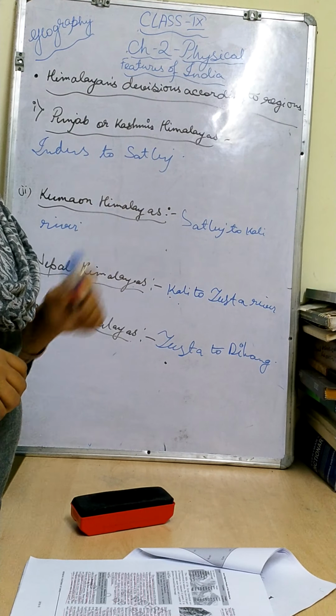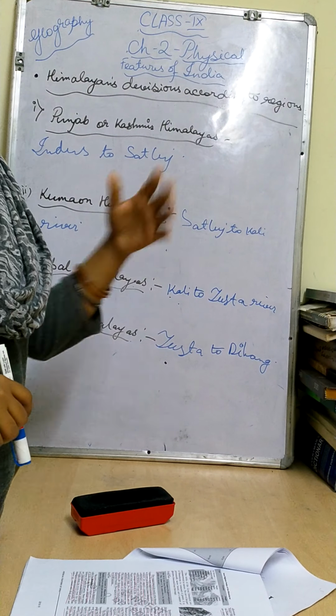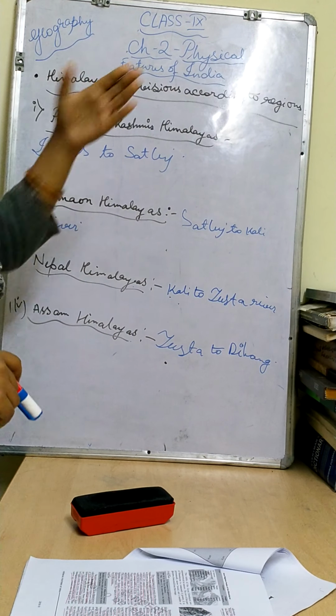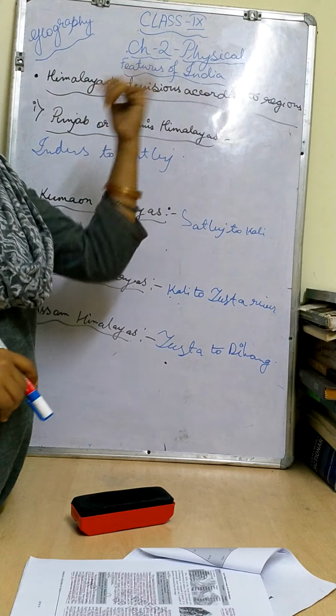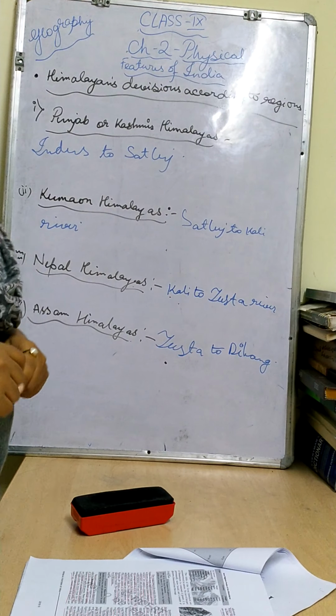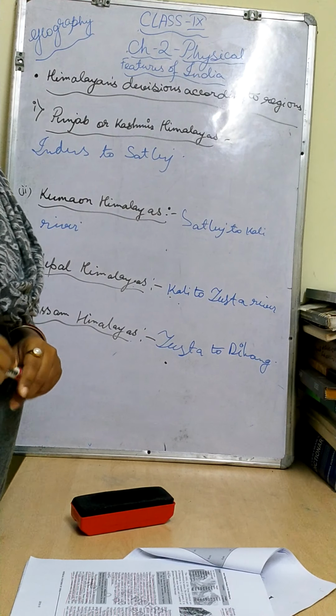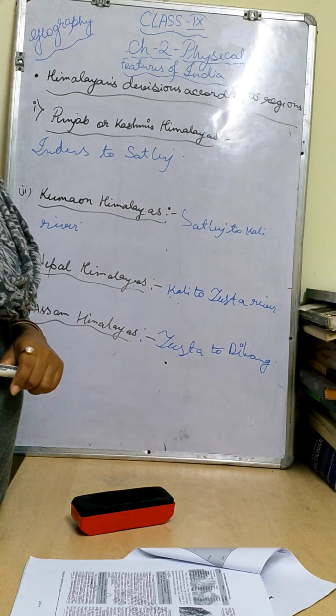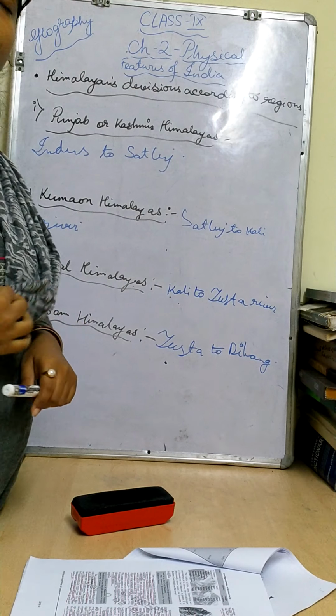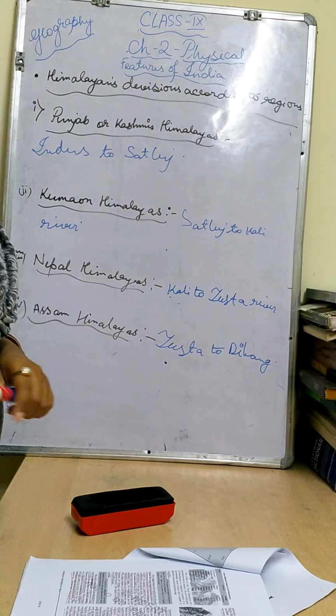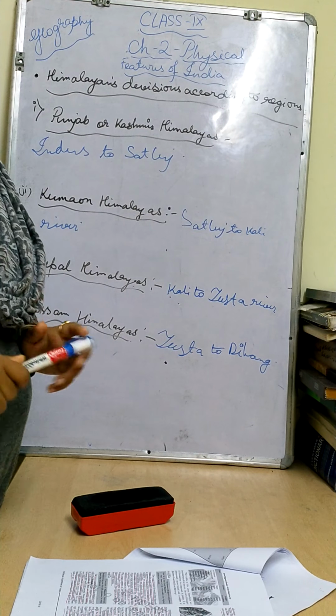This is the second part of the Himalayan mountains, or the northern mountains, you can say. Today I am going to teach you the Himalayan divisions according to the regions. That day I told you how many portions the Himalaya has been divided into according to the longitudinal divisions. It has been divided into three parts. What are they? According to height, they are Himadri, Himachal and Shivalik, right?